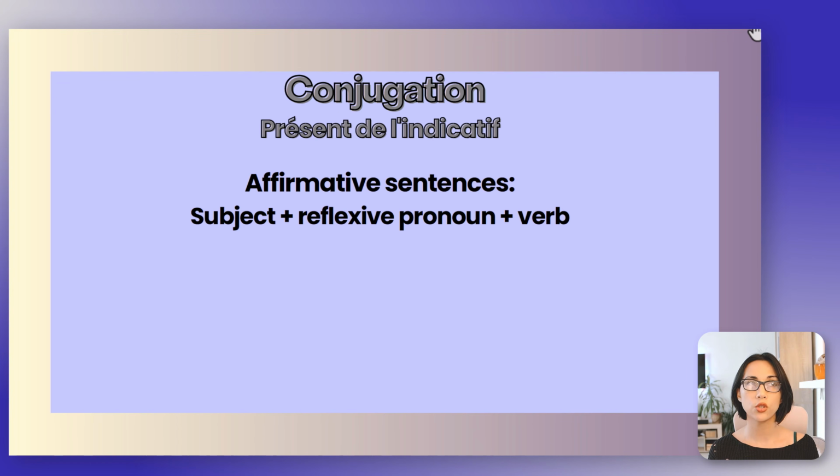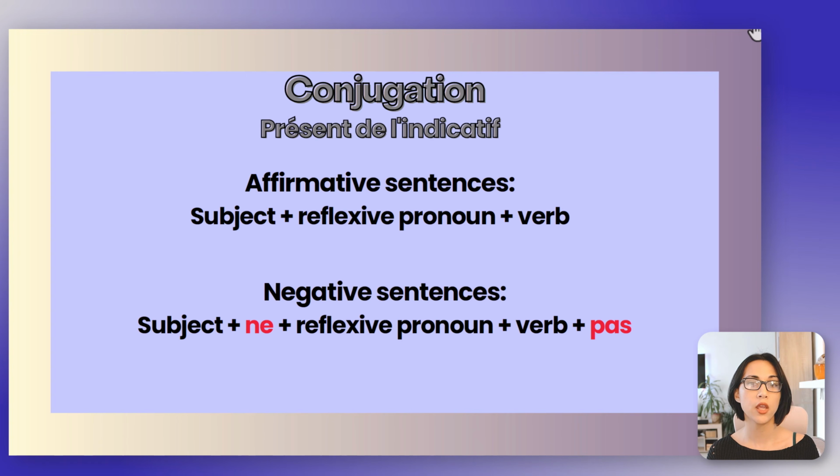So we have je me lève, tu te lèves, il se lève, and so on. For negative sentences, for negation, you have the subject and then ne from the negation, reflexive pronoun, verb, and pas, which comes after. How do we visualize this?